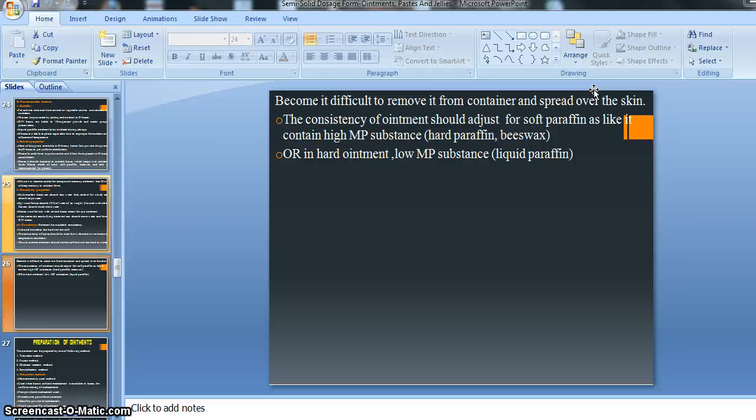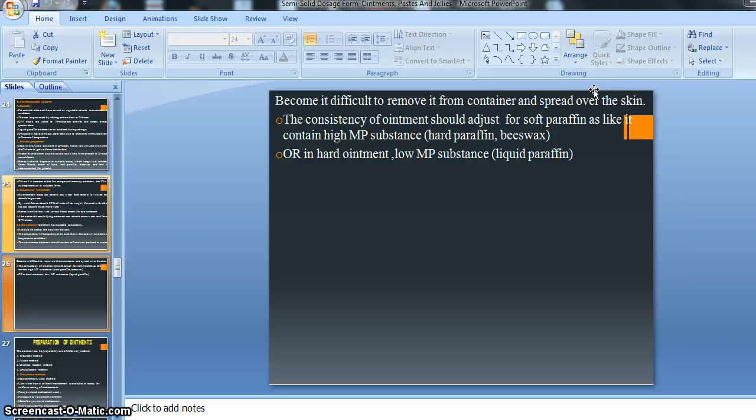And in winter condition, due to the fall in temperature the ointment bases become hard, and if the ointment bases are hard, ultimately our ointment becomes hard, and a hard ointment is difficult to remove from its container, and it also gives difficulty to spread over the skin, right? Means hard ointment we can't apply properly on our skin, right?